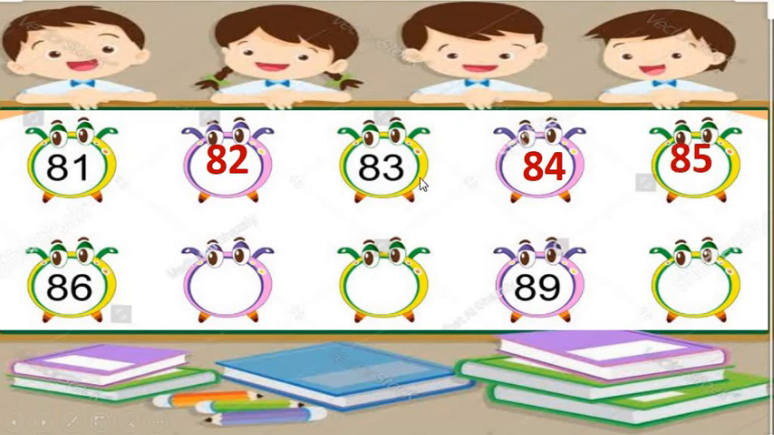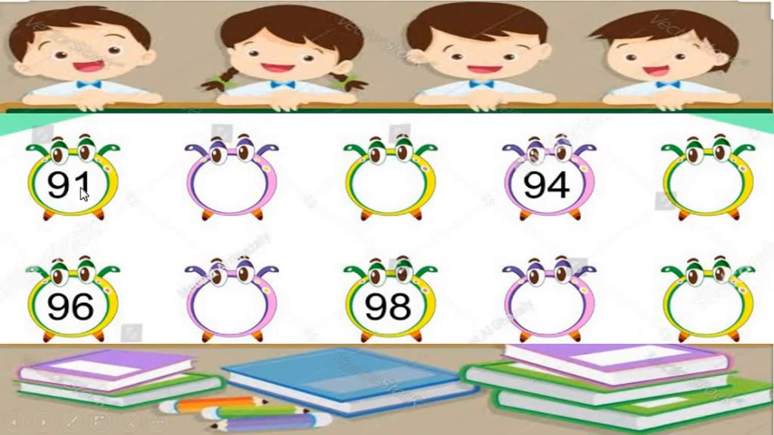After 85 we already have number 86. So which number will come after 86? Yes, there comes 87. After 87, which number will come? 88. Then 89. After 89, which number will come? 90. I hope you all enjoyed filling up these missing numbers.